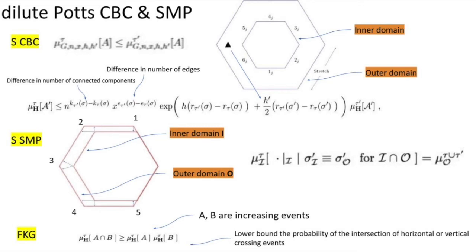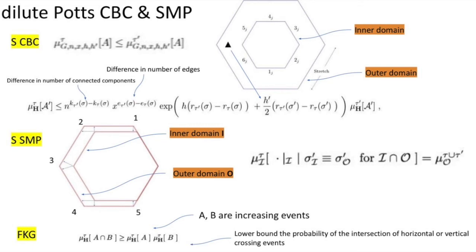And the dilute Potts model satisfies its own version of the comparison between boundary conditions and the spatial Markov property. For the high temperature spin measure, I'll denote SCBC as the spin comparison between boundary conditions. If we have two pairs of boundary conditions, tau and tau prime dominates tau, then we know that we can have the following special form that's for the high temperature measure.